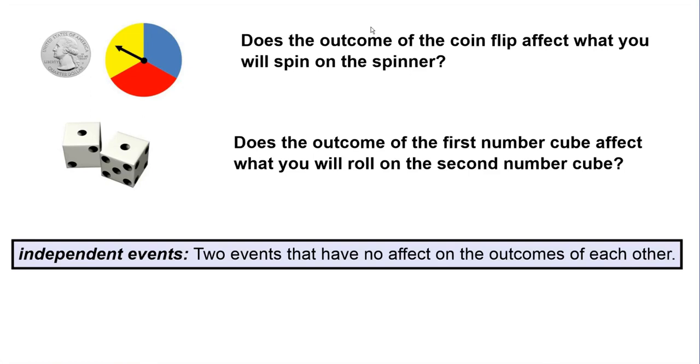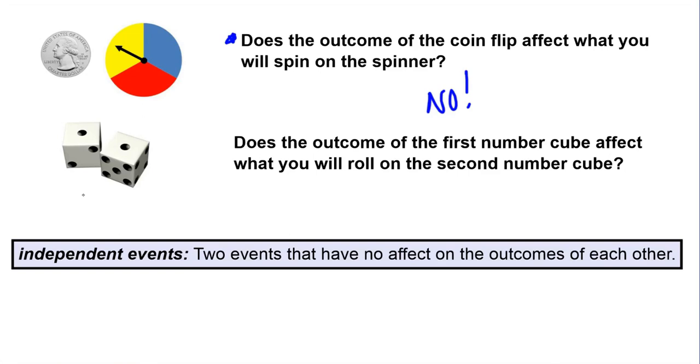So let's go back to the coin flip and the spinner example that we've used several times already and ask the question, does the outcome of the coin flip affect what you will spin on the spinner? So if I flip tails on the coin, does that make any one of the colors on the spinner more or less likely to happen? And the answer to that is no. The outcome of the coin has no effect on the outcome of the spinner.